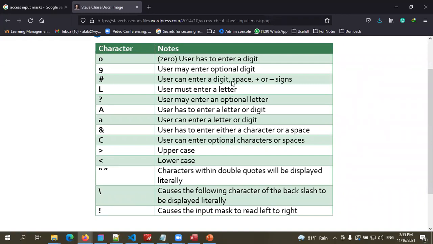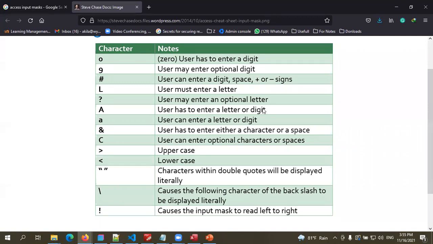Plus or minus sign: user can enter a digit, space, plus or minus sign. L: user must enter a letter. Question mark: user may enter an optional letter. So like that, all these symbols are assigned a rule. A user has to enter a letter or a digit.